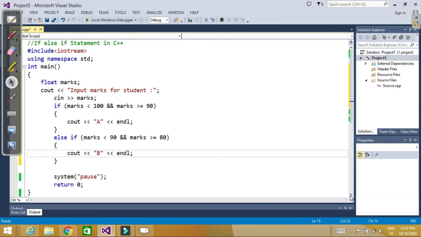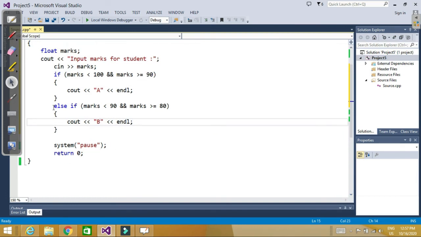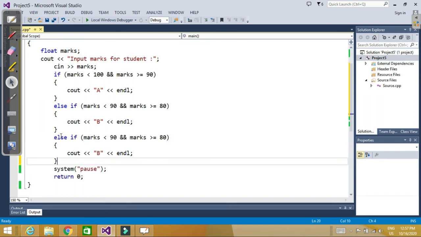Same, we have another condition. So else if, I should copy paste it here. Else if marks less than 80 and greater than or equal to 70, so now your grade will be C.